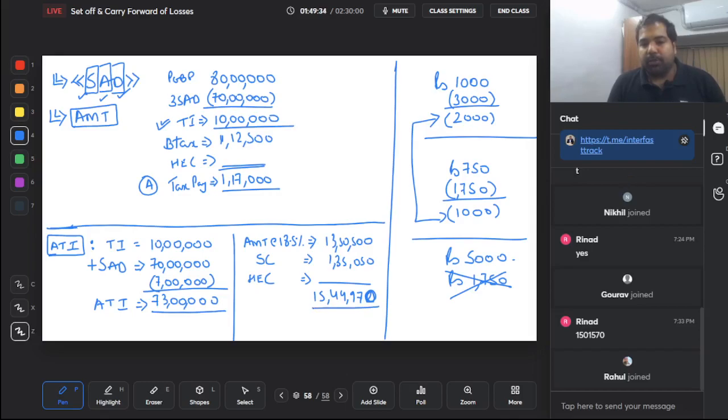Now either you will pay this one or you will pay this one, whichever is higher. Guys, poor guy, this person, because he was almost going to pay only 1,17,000, but now because of alternate minimum tax he has to pay 15,44,970. But will he get at least a credit? Yes, of the extra amount that is paid, he'll get a credit. So he'll get credit of the balance, that is 14,27,970.